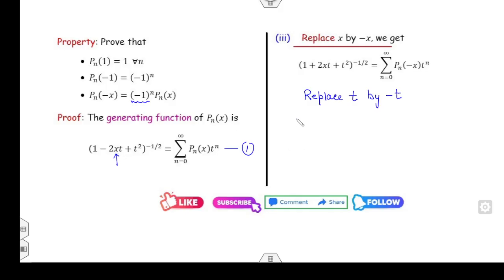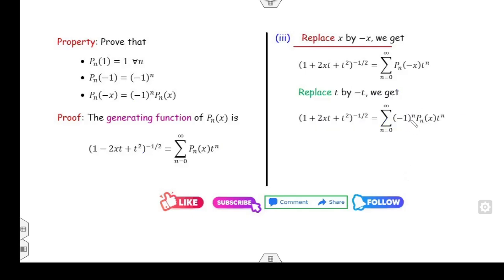So what does your expression become? 1 plus 2xt. Now it's a t square, so minus of t square is again plus t square, and the right hand side becomes summation P of n of x times minus of t raised to power n. Now if I consider this as my equation number 2, that is my equation number 3.